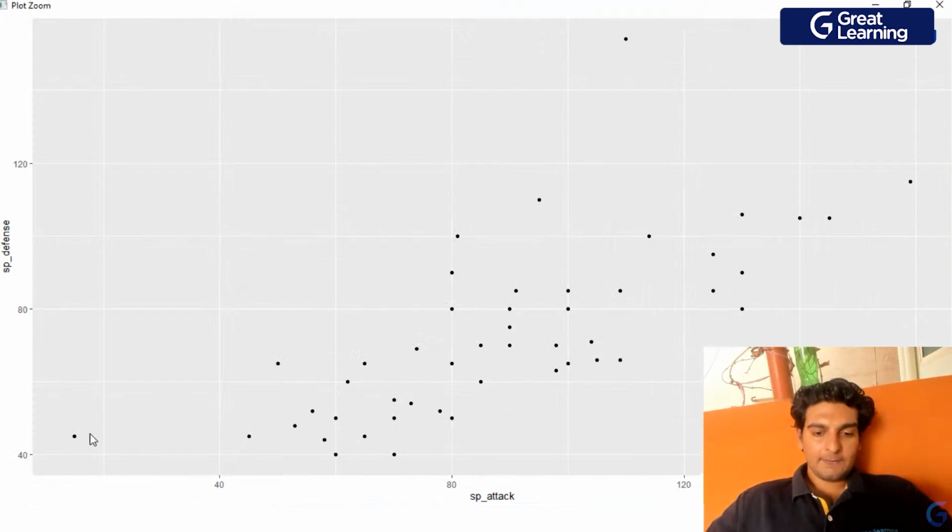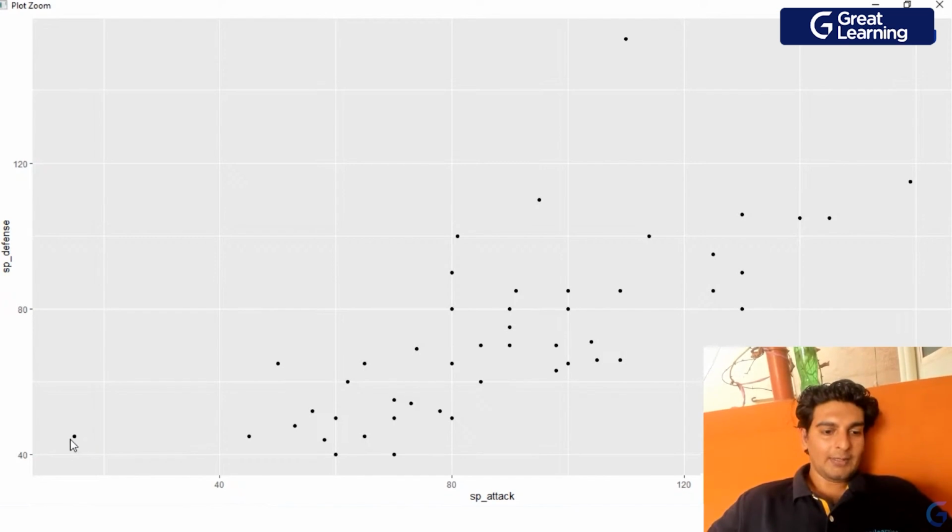As you guys see, if the special attack of the fire type Pokemon is increasing, the special defense of the fire type Pokemon is also increasing. So you can say that there is sort of a linear relationship between the special attack and special defense of this fire type Pokemon. Right, there is just one Pokemon over here whose special attack and special defense is very, very low.